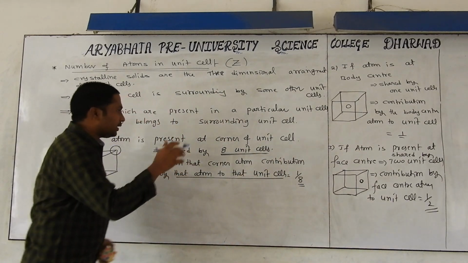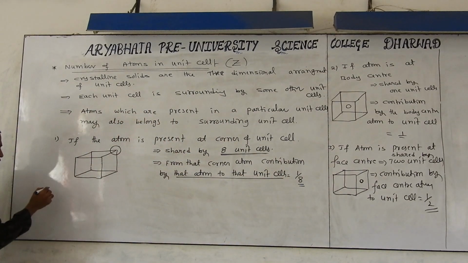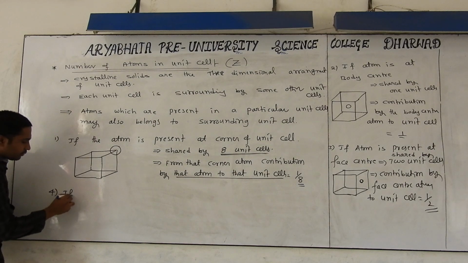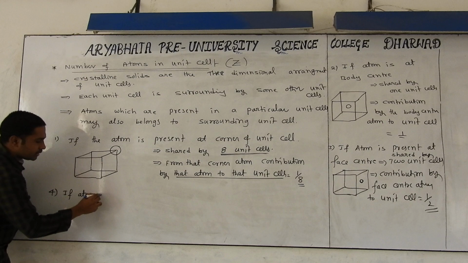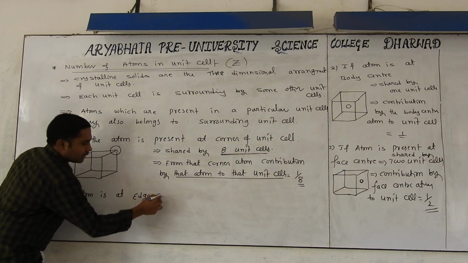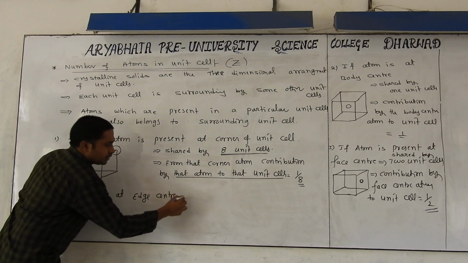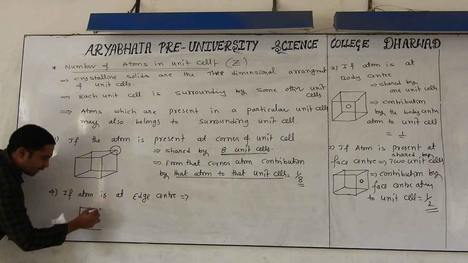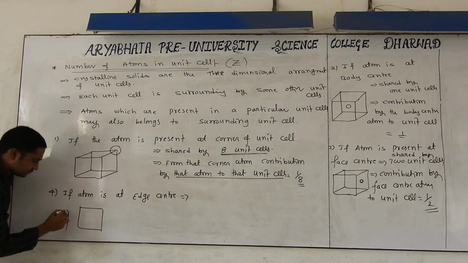Okay, the last category we have to discuss is nothing but the fourth one. You see carefully, it is nothing but if the atom is at edge center. So what is the meaning of edge center? For example, you have one unit cell like this.